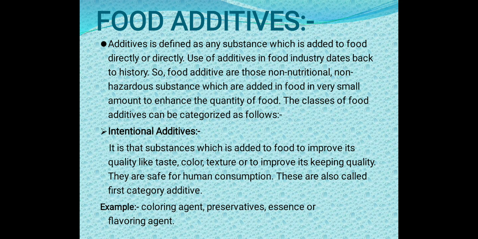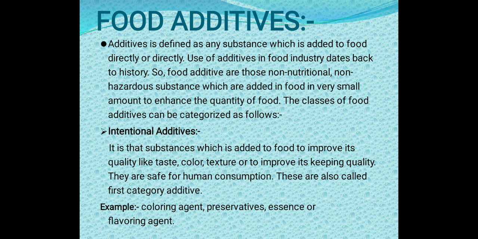So first is intentional additives. Intentional means by intention. It is a substance which is added to food to improve its quality, like taste, color, texture, or to improve its keeping quality. They are safe for human consumption. These are also called first category additives.